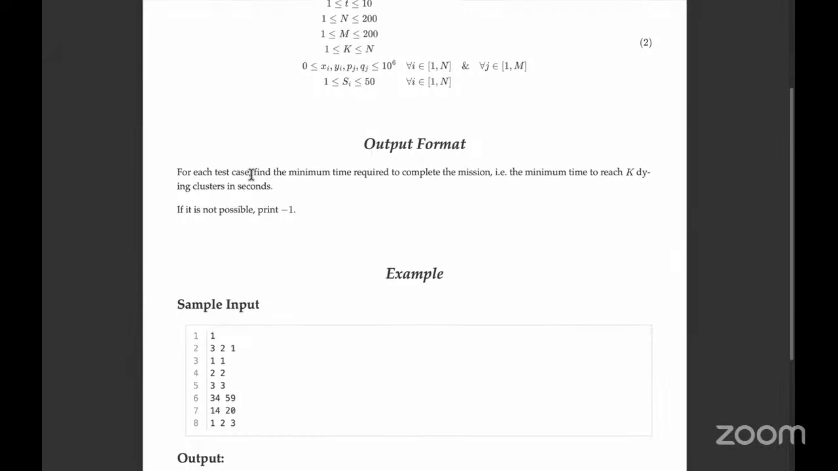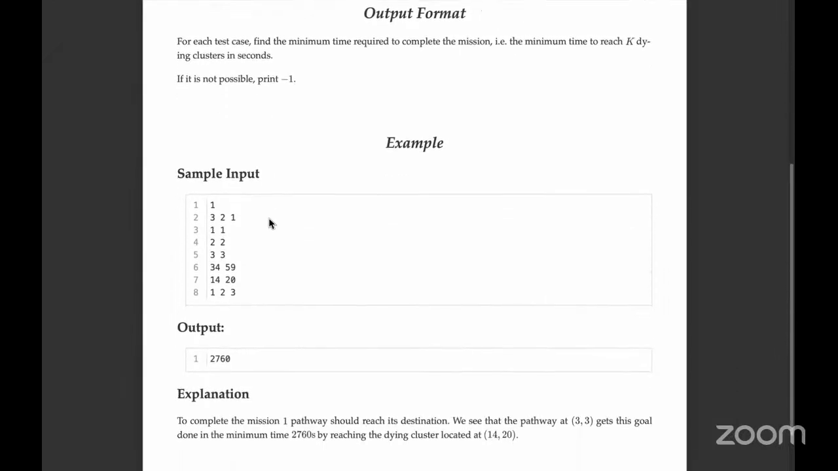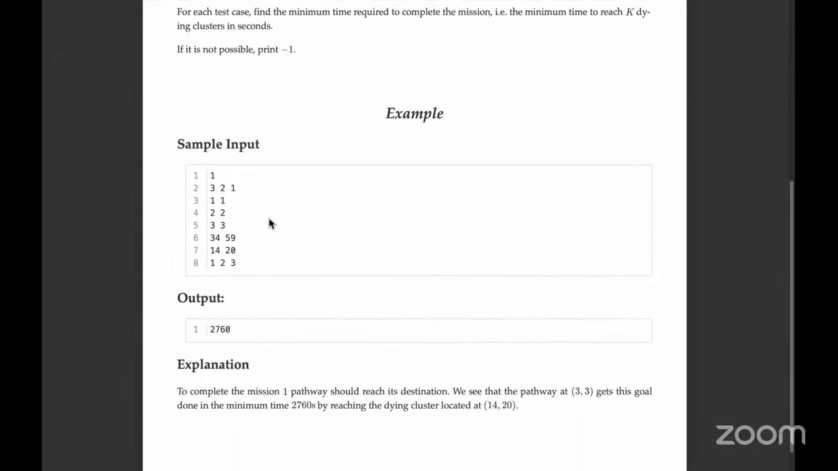The output is the minimum time required to reach the cluster. But if it is not possible, then you have to print -1. So this is a simple example here.